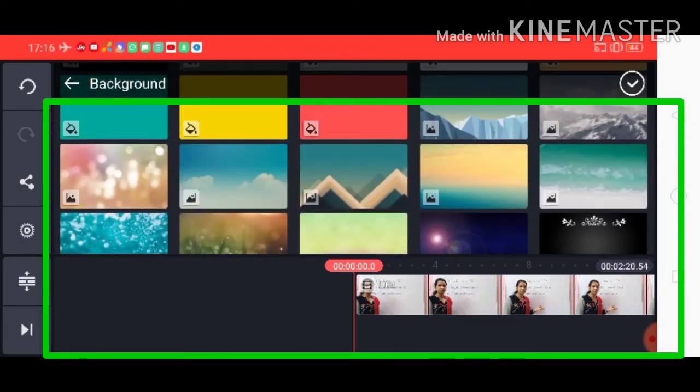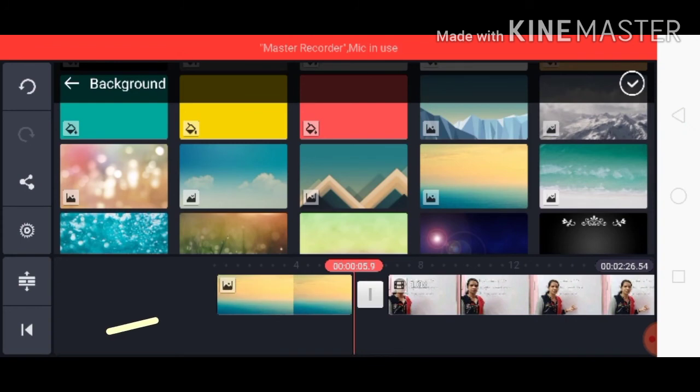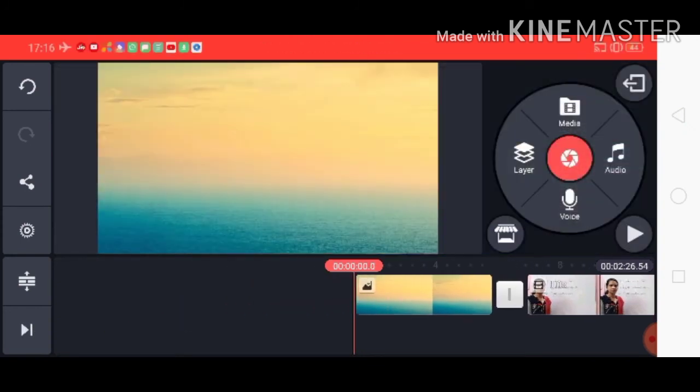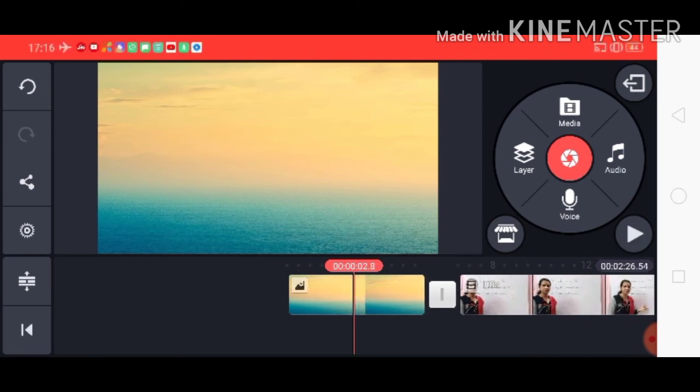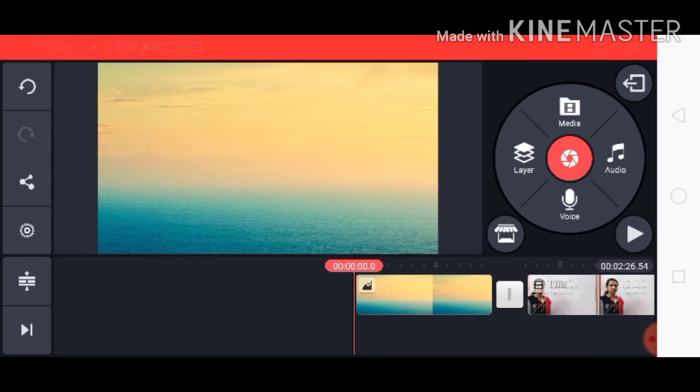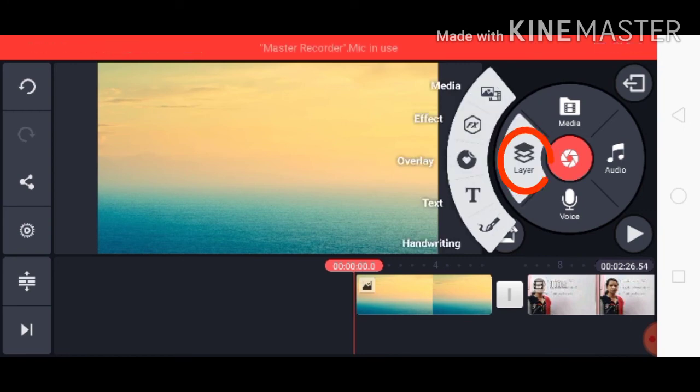Let me choose one of these. Yes, I have selected this one. Now, what do I want? I want to write something on this front page, just about the title, okay? So, if I want to write something, I have to click on this second option, that is layer. But let me first introduce you to all these options within layer.